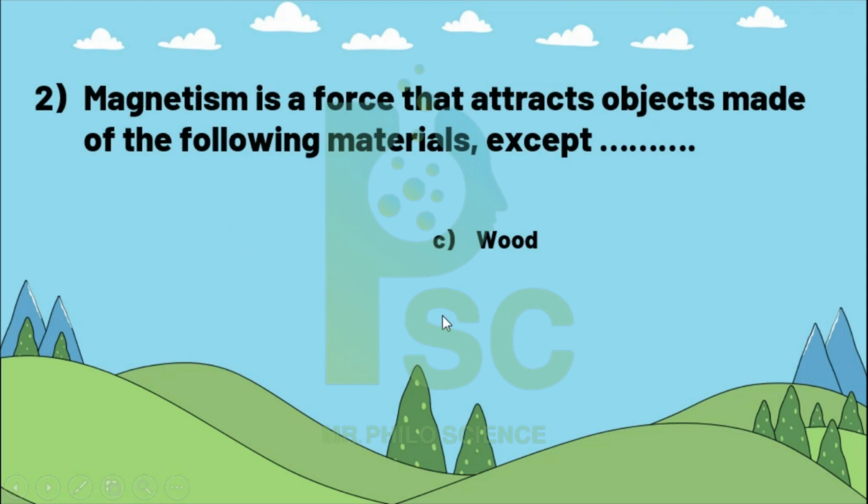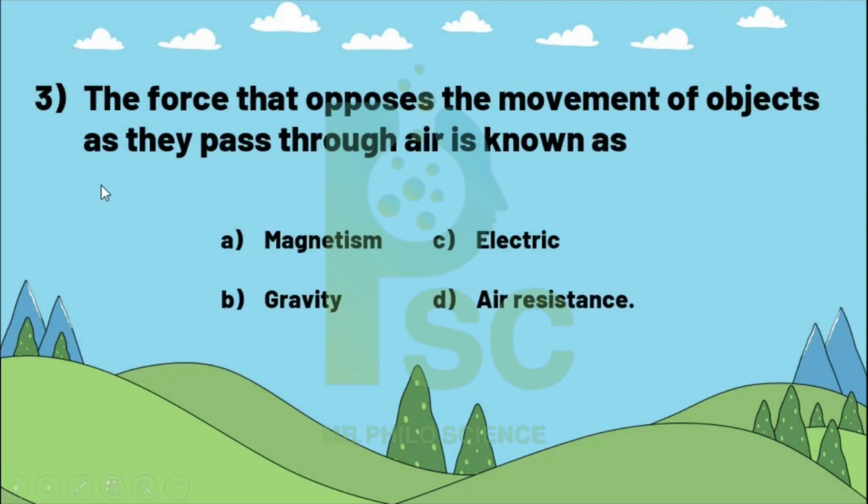Of course the exception is wood, because wood is not attracted to a magnet. 3. The force that opposes the movement of objects as they pass through air is known as magnetism, electric, gravity, or air resistance. The force that opposes the movement of an object through the air is called air resistance.